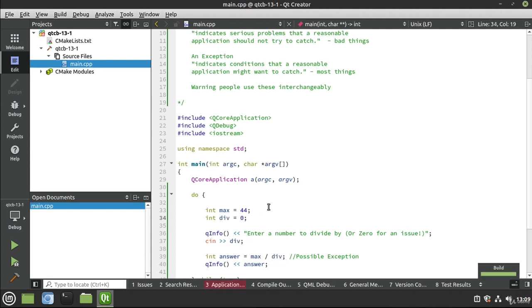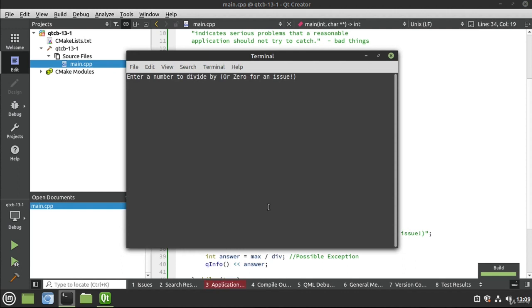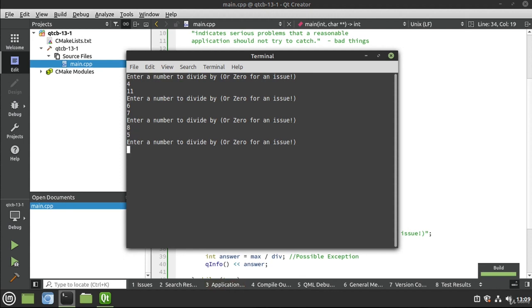Let's go ahead and demonstrate. So I'm going to say 4. So yeah, it's 11. I'm going to say 6. Yep. 8. Now let's say the user goes, oops. Notice what just happened? 34F is not actually a number. And then it just completely crashed our program. You see this, press enter to close the window. And if we were in a graphical application, it would say like unknown error occurred or something similar to that. That is a good demonstration of how easy it is to break an application.